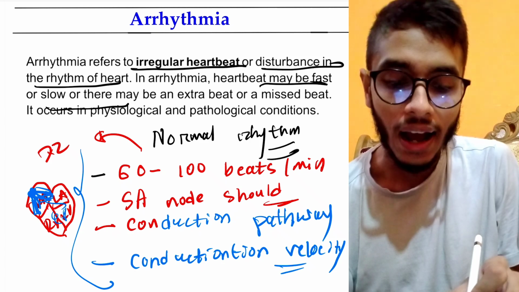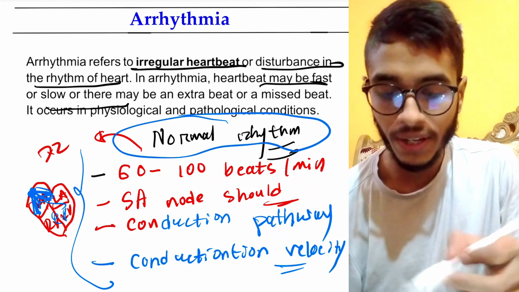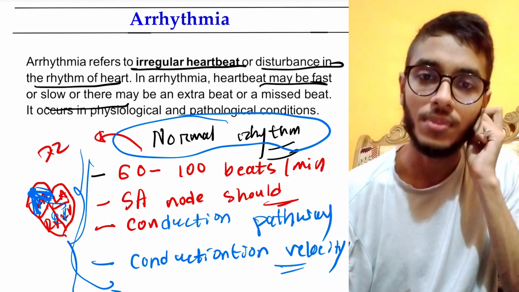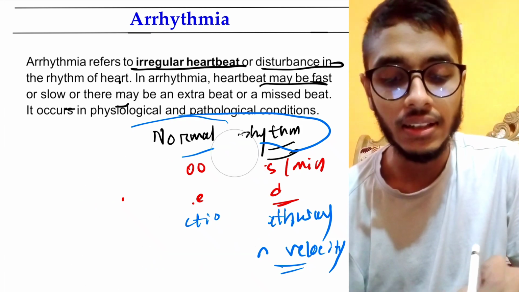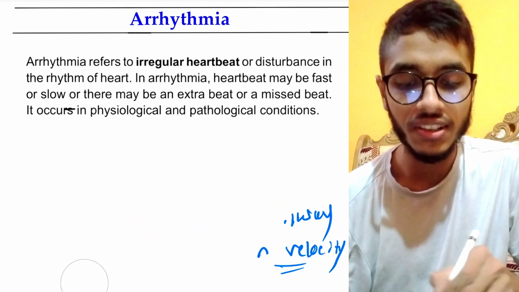So when abnormal rhythm occurs, I mean the breakdown of any of these 4 requirements occurs, we call it arrhythmia. This is a very important point to remember, that if there is a disturbance of one of these things, we call it cardiac arrhythmia.